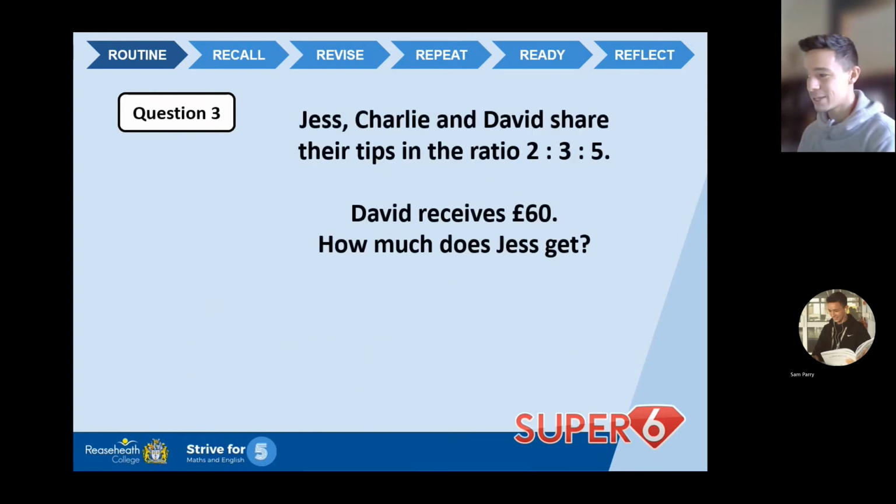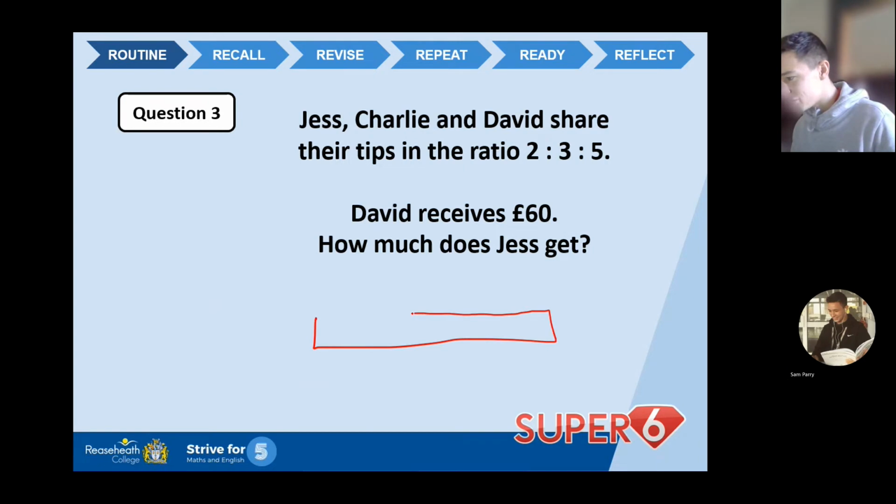Question number 3. Now, I really like ratio, and my students will know this, this is a bar method question. Jess, Charlie, and David share their tips in the ratio 2 to 3 to 5. David receives £60. How much does Jess get? Right, there's a lot going on here. Let's start with the bar. The bar is my go-to method because it makes ratio very visual, and when it's visual, it's easier for me to see and easier for me to work through.